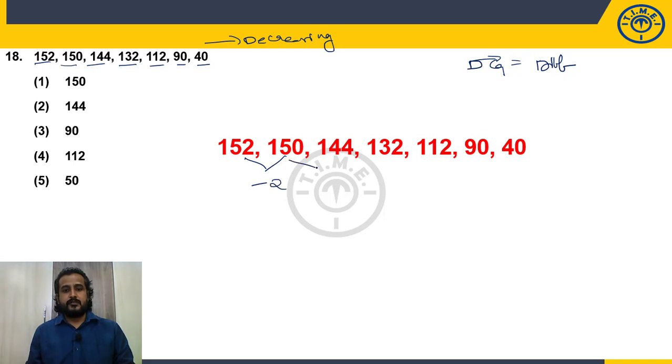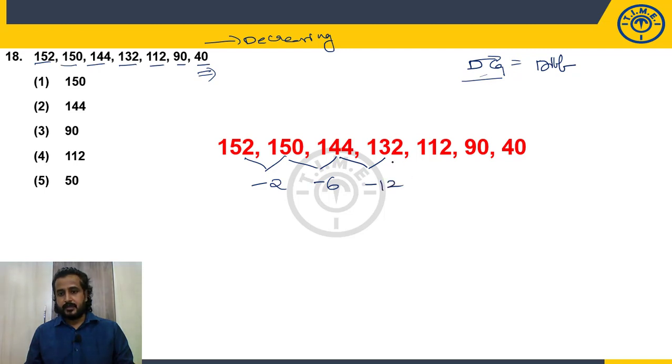152 to 150, what is the difference? -2. 150, 144, -6. And you know what the pattern of the given question is: wrong number in the series. So definitely somewhere it breaks the pattern. First, whatever you believe the logic is, go ahead with the difference logic and check. If it is not following the proper pattern, don't worry, because there is one wrong number. By correcting that, it will follow a proper pattern. So go ahead. 144, 132, -12.